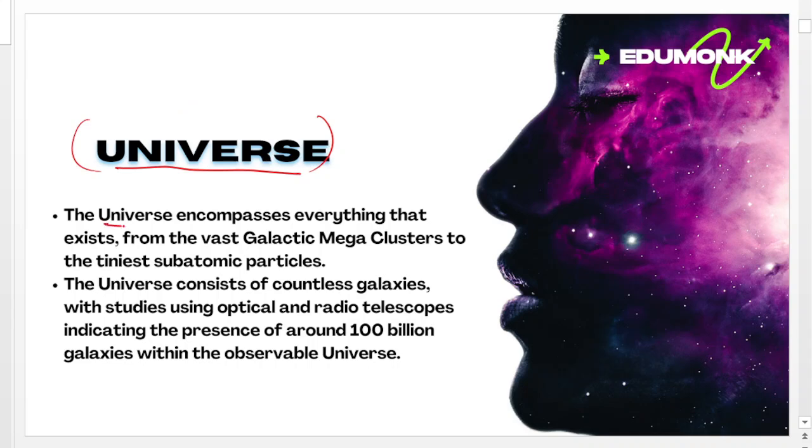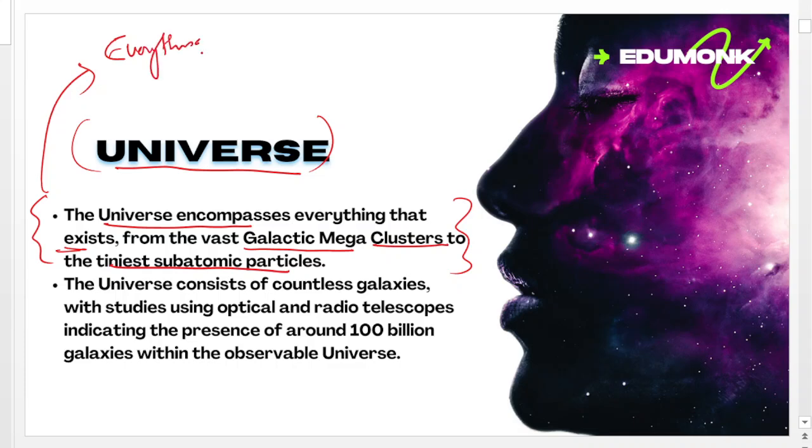Universe means the universe encompasses everything that exists, from the vast galactic mega clusters to the tiniest subatomic particles. Simply, we can say that the universe is the place where everything exists. This is known as the universe.